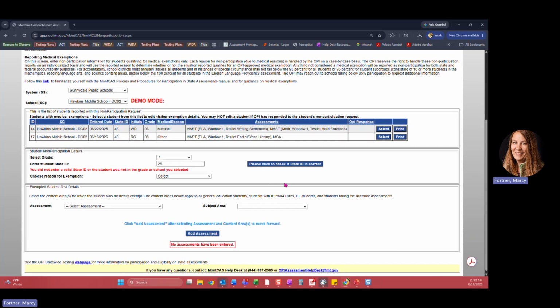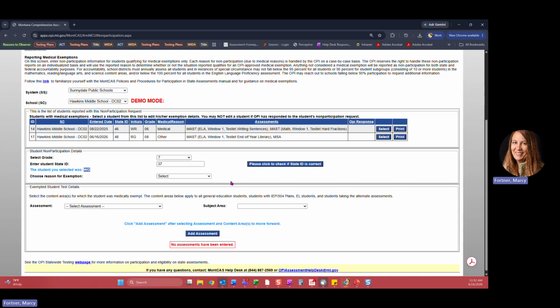Please click the blue box to ensure that you've entered the correct SSID number. If you have a typo or the student is not enrolled in the school you selected, the application will share that in the red text here. In this case, I've got a typo in my SSID number, so I'm going to fix that. I'm going to check that blue box again, and it's going to give us the initials of the student as a way for you to double check.